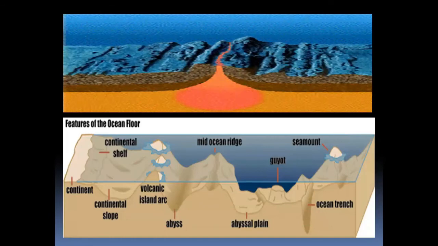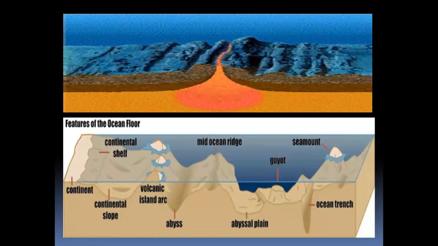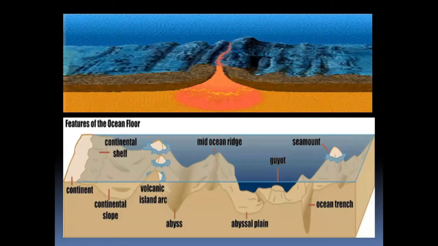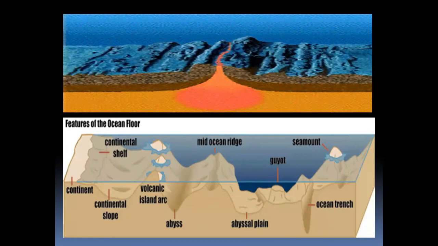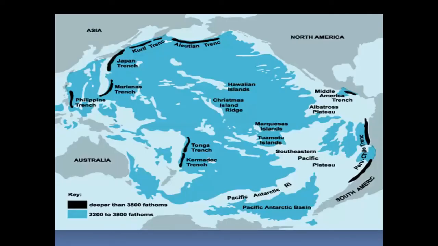Previously, we used to think it was flat, but today we know that it is not at all flat, except in the Pacific Ocean, the other ocean. So this is the Pacific Ocean. As you can see, there is a lot of blue here, so it's quite flat, but the edges all have deep trenches. That's all those black lines that you see, and you need to study the names of these trenches in the prelims and where they are located, and maybe some information with regards to each.